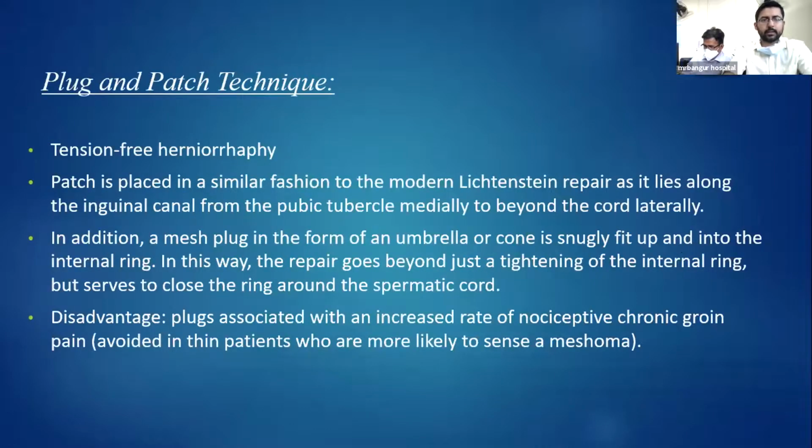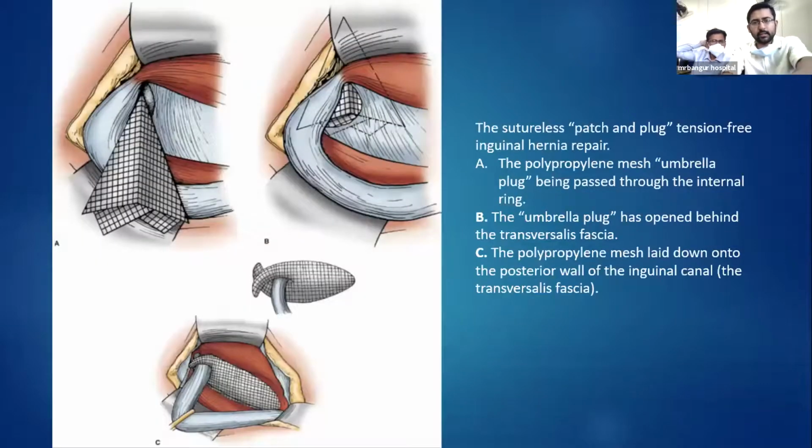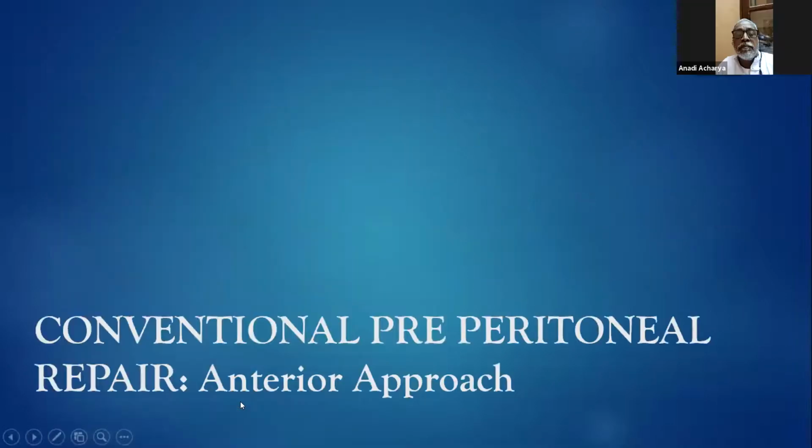Another prosthetic repair is the plug and patch technique. In this case, the patch is placed in a similar fashion to the modern Lichtenstein repair, as it lies along the inguinal canal from the pubic tubercle medially to beyond the cord. In addition, a mesh plug in the form of an umbrella cone is snugly fit into the internal ring. And as you can see here, a plug is put inside, and above it a mesh is placed.